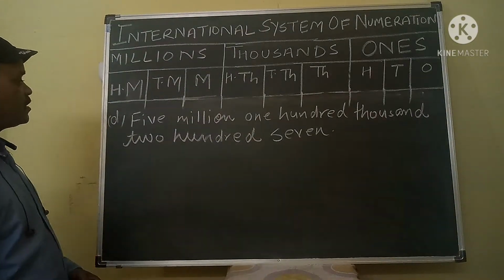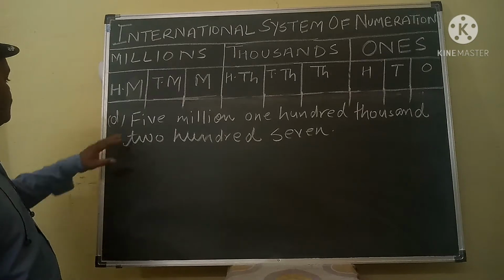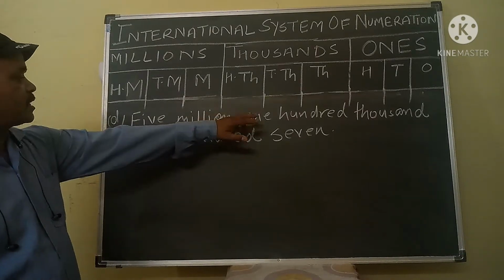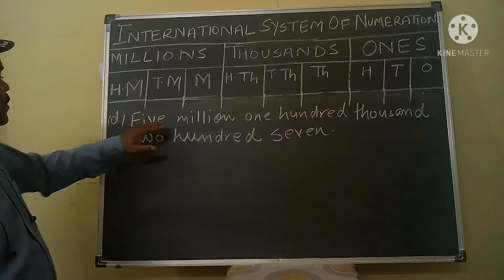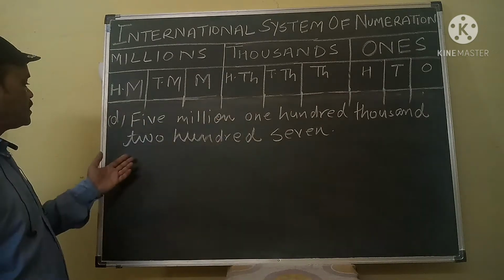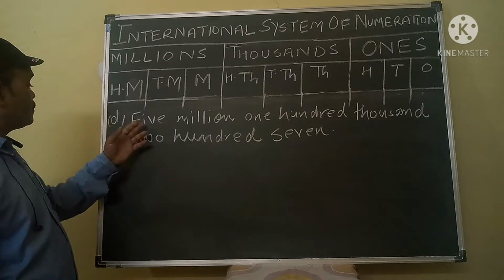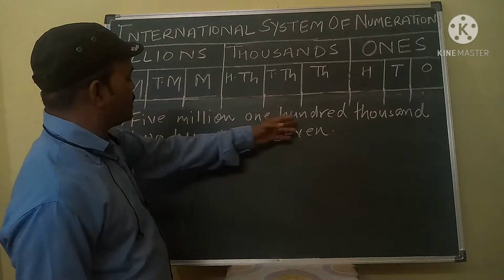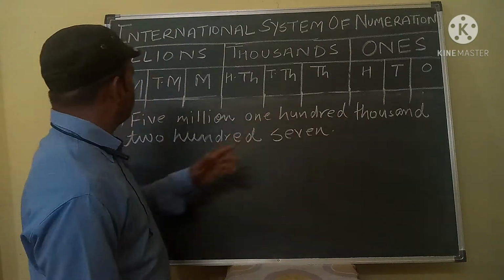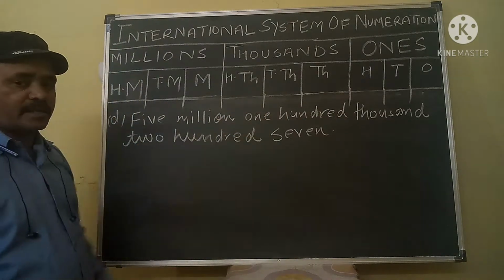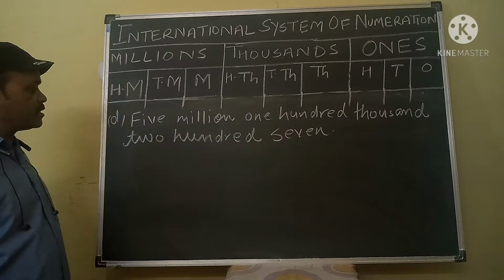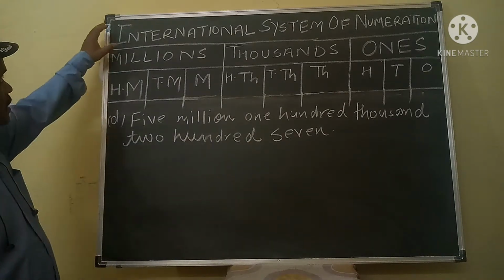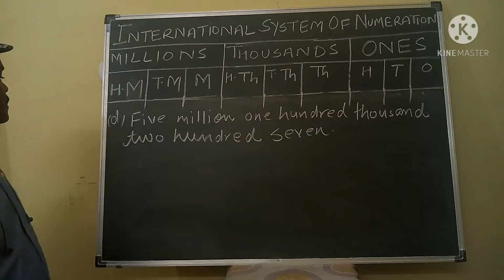Again, my dear students, your next question is 5,100,207. How can you write this number in the international system of numeration?